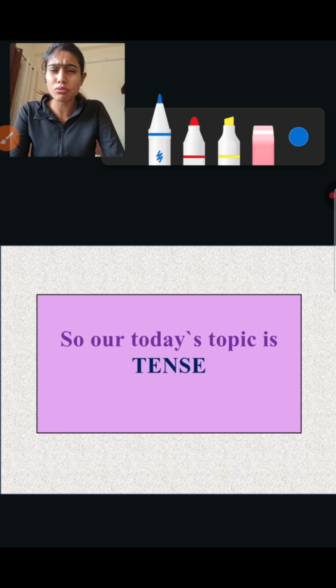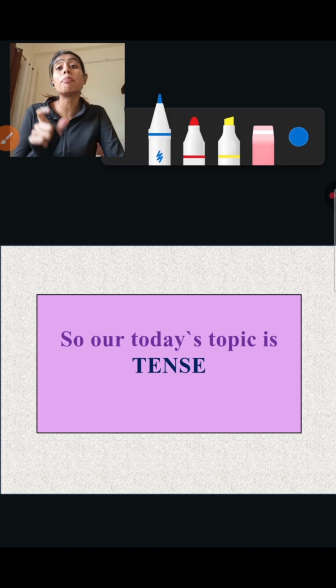Starting with present tense. What is present tense? Present tense means that different types of activities or events are going on currently, that we are doing right now. For example, I am playing, I am listening, I am teaching. Here, the action of playing tells us the action is being performed at this point of time.